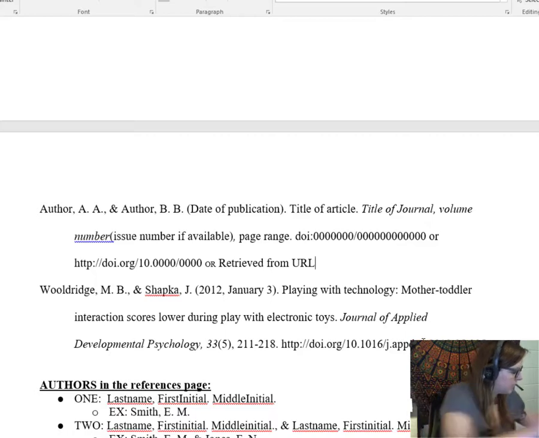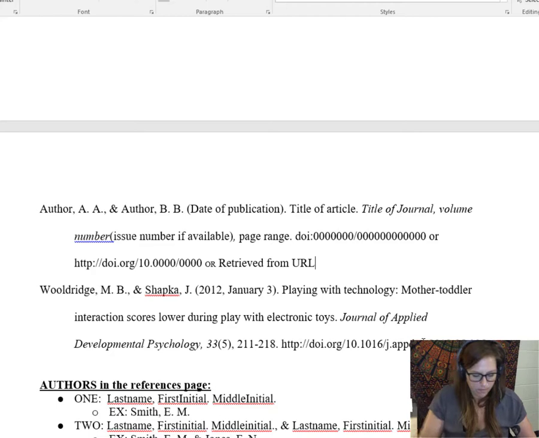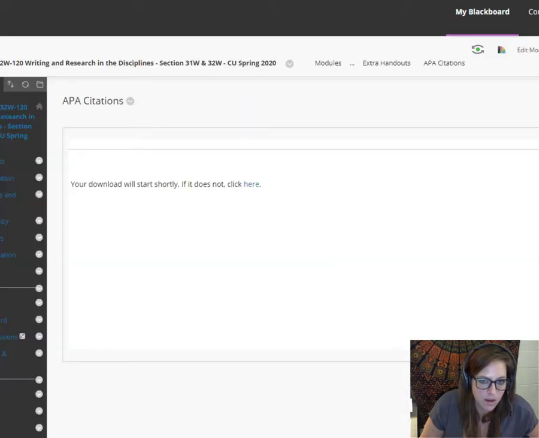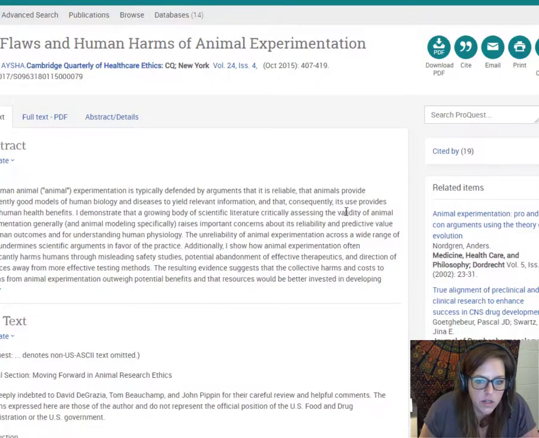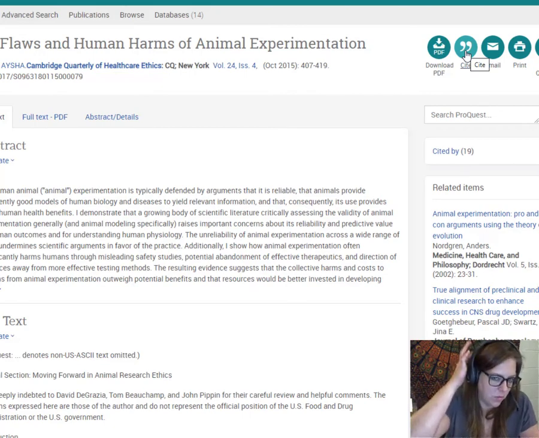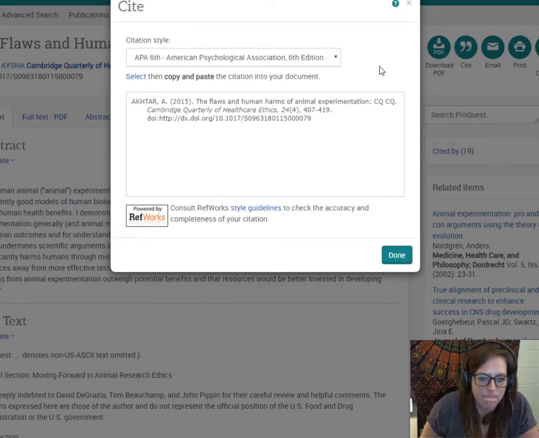Okay, let me see if I'm missing saying anything here. Well, first of all, I would like to say that if you use the Cite button, let me just go ahead and find a source for you guys to show you what I mean by that. So what you can do is press this Cite button here. This is different if you're using Gale, but it's still there. You have a Cite button on anything. So feel free to use this, but just keep in mind that there are always errors, okay?